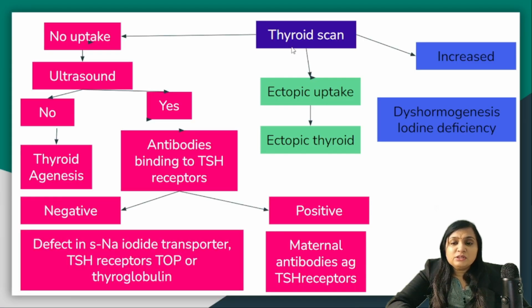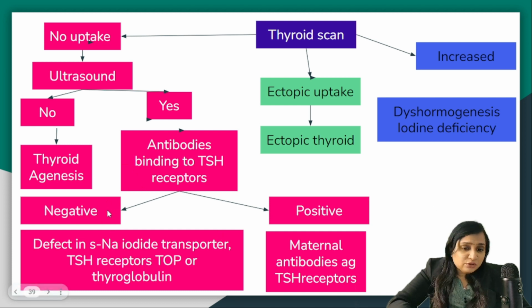This is a very important diagram. In a thyroid scan, if we have no uptake, then we have to do USG. If there is no thyroid gland, it means it is thyroid agenesis, which is the most common cause of congenital hypothyroidism. However, if on ultrasound there is a presence of thyroid gland, we need to check for antibodies binding to the TSH receptor. If these antibodies are positive, it means they are maternal antibodies blocking the TSH receptor, and that's why the baby has hypothyroidism.